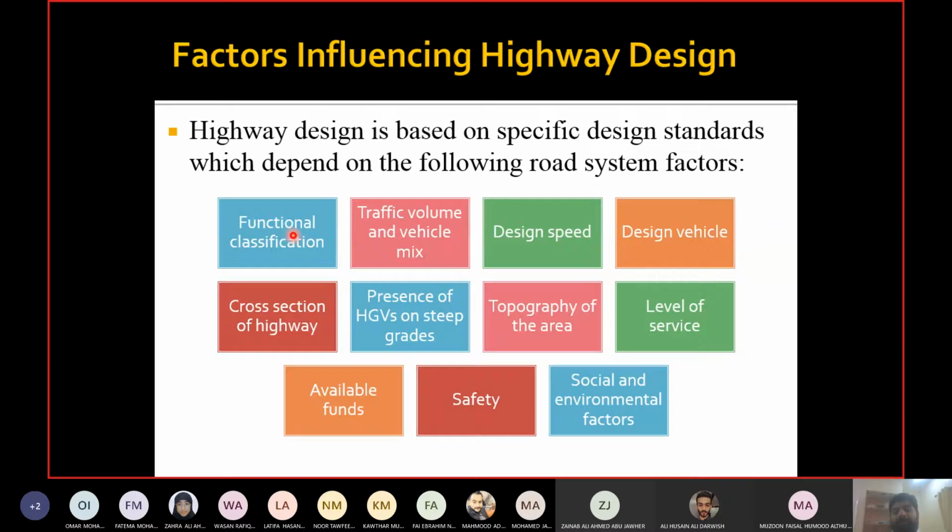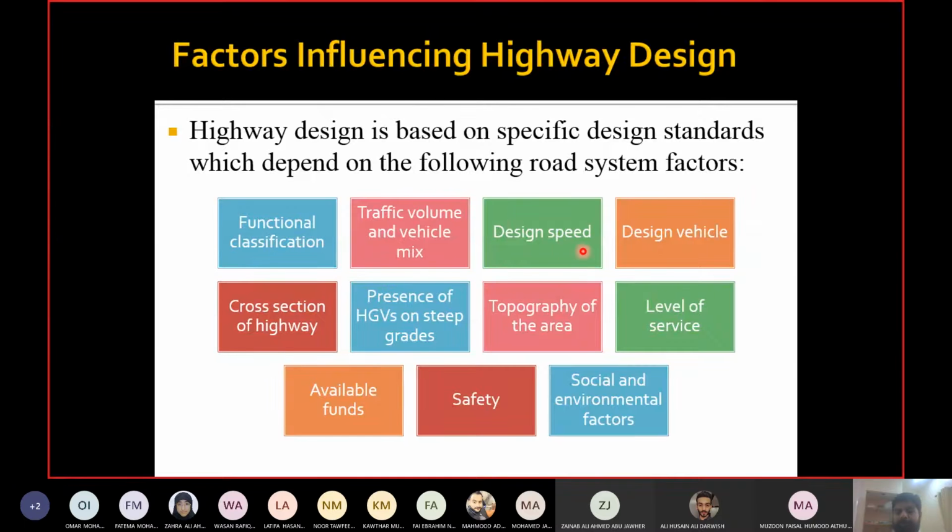Then you look at the traffic volume and vehicle mix. Traffic volume means the number of vehicles that are going to use the highway in a specific time period, and the mix of vehicles means the proportion of different types of vehicles in the volume. So if you have 1,000 vehicles, out of those 1,000 vehicles, some of them will be bikes, some of them will be cars, some of them will be trucks and buses and so on. So what is the proportion of each type in the traffic volume? This is what you need to find out.